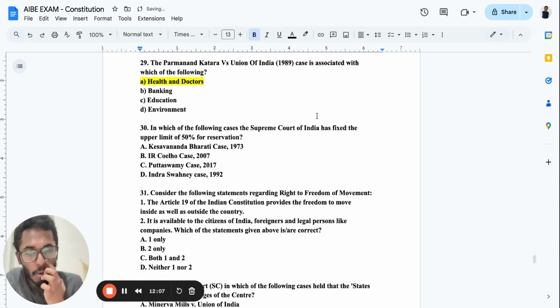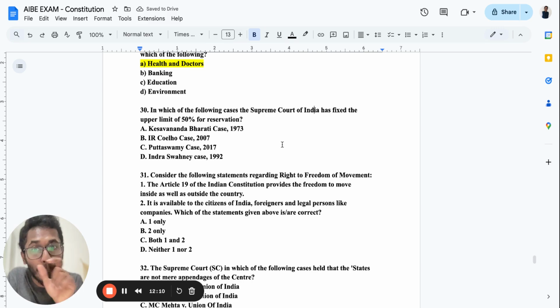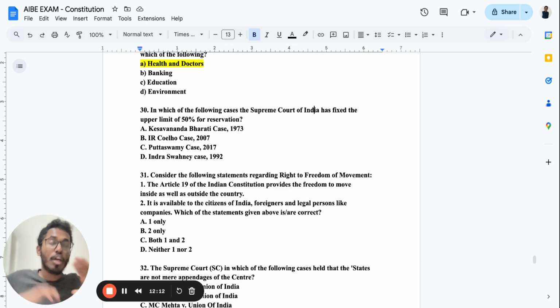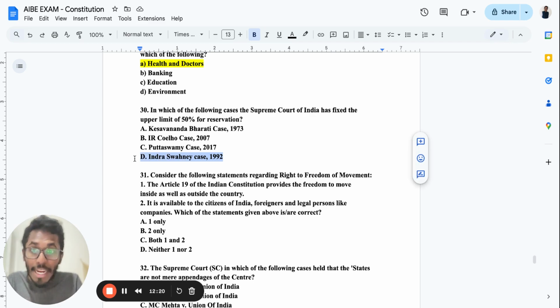In which of the following cases has the Supreme Court of India fixed the upper limit of 50% reservation? Remember, reservation in India, no matter what, has a 50% ceiling limit. Beyond 50%, not even 1% should be provided. It was decided in the Indra Sawhney case. Remember, a very important case.